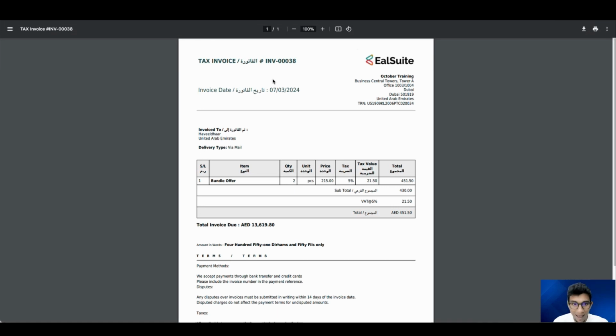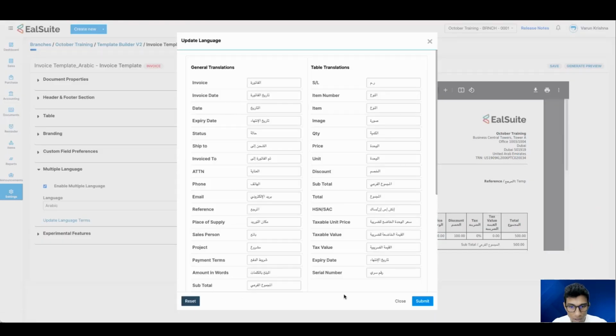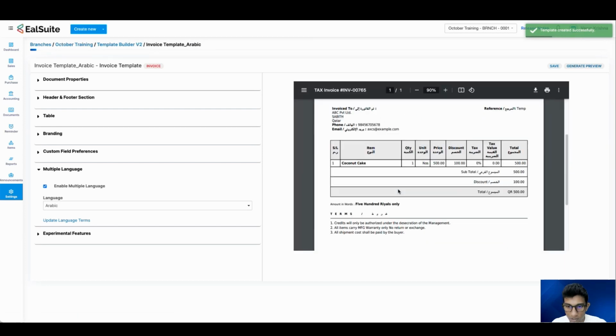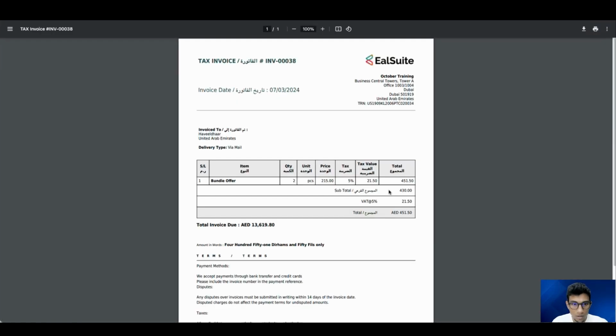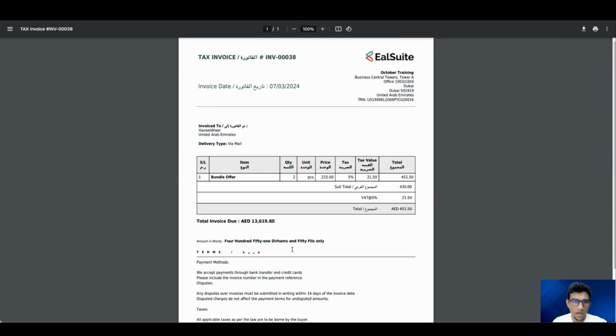But if you want to return back to your original format itself, you can go to update language terms, simply click on reset and submit, and you can save the change. If you generate the preview, you can see the difference that has taken place here. And if I reload this, the terms would be shown in Arabic as well. So a very important and sensitive update, I would say, when it comes to Arabic billing. This is a clear stepping stone for us because we are introducing multiple languages in bills, languages in which bills can be generated in EalSuite. All right.